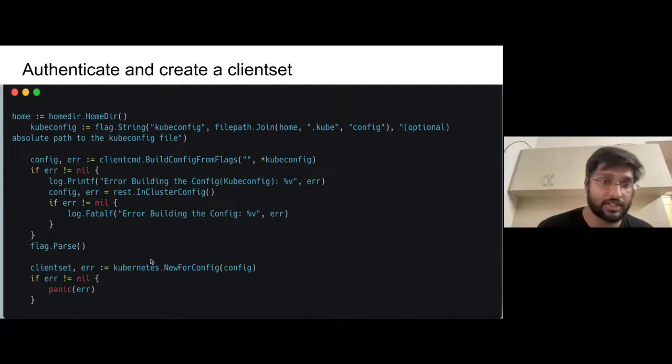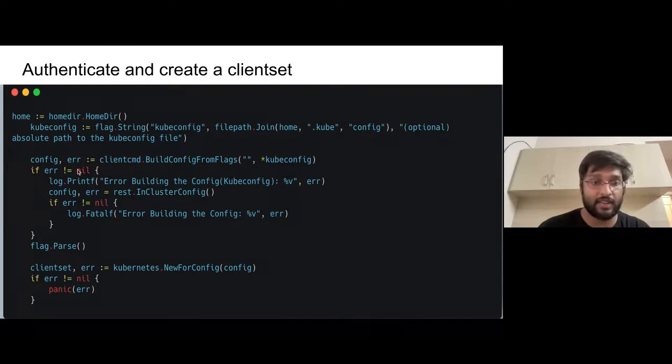So what here it is doing, right? It is basically getting the kubeconfig file from your .kube, which is your home directory. So it is assuming that this Kubernetes controller is running outside the cluster. Okay, but if it's running inside the cluster, it will have an error.